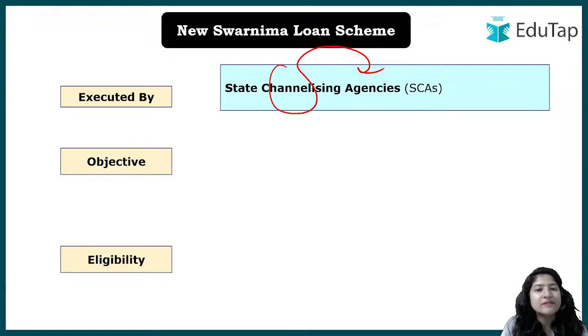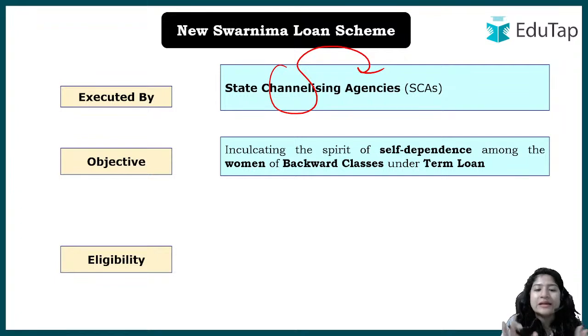And with what objective? We have understood that the government has to inculcate the spirit of self-dependence, or you can say independence, among the women, and not of all the classes. Please keep in mind, only for the backward classes under term loan.